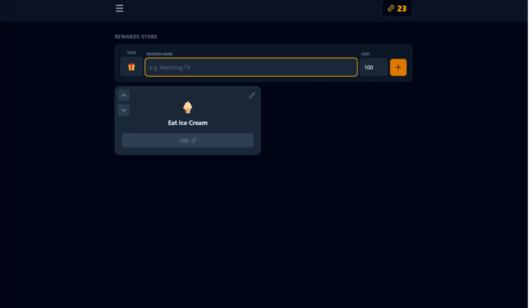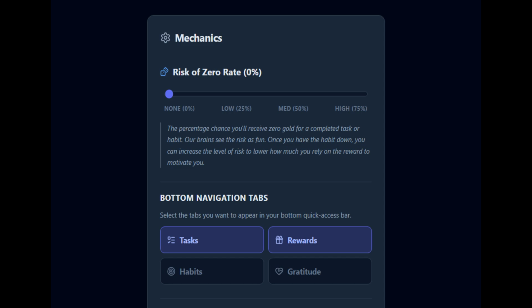Now, let's move on to the part of the app that makes this app different from a mere tally mark counter in your Notes app, the variable reward schedule. Let's head to the Settings tab. In the Settings tab, at the very top, we have this thing called Risk of Zero Rate. This gives us the variable ratio schedule throughout the entire app, and it gives us the opportunity to thin the schedule of reinforcement. Considering that you're in Sister Moss's class, I don't think that I really need to explain the importance of that in helping you master that behavior that you are trying to change.